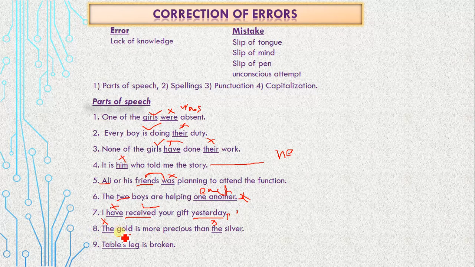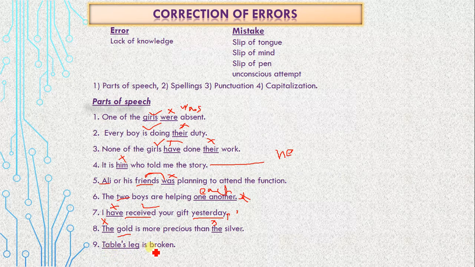For example, if I say the gold in my ring is very precious, or the gold that I bought from Saudi Arabia is very precious, it means that I'm specifying it. I'm emphasizing that gold. Then you can use article the. Otherwise, here there is no specification. A generic sentence is there, and generally we do not use article the with mass or material nouns.